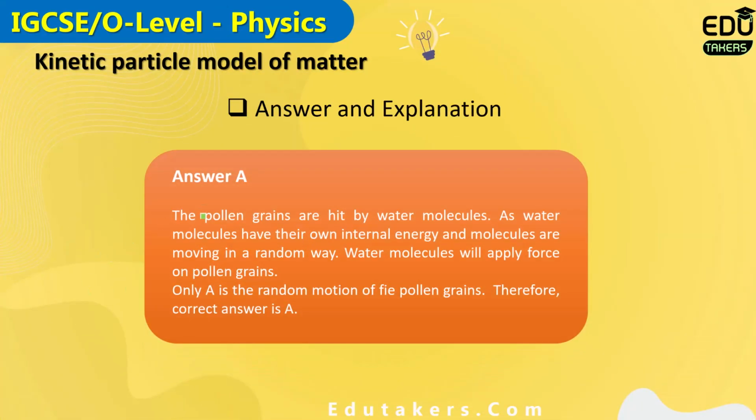The answer is A. Pollen grains are hit by the water molecules because the pollen grains are present inside the water in the beaker. So these are hit by the water molecules. As water molecules have their own internal energy and the molecules are moving in a random way, the water molecules will apply force on the pollen grain. Therefore, only in the answer A, the random motion of the pollen grain is shown. That's why answer A is correct.